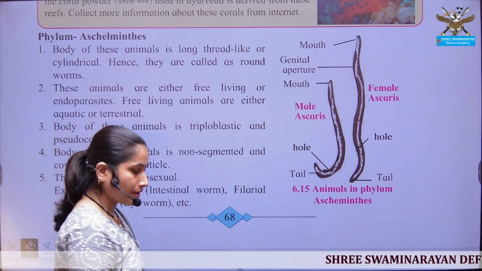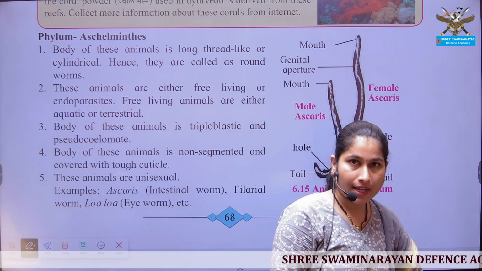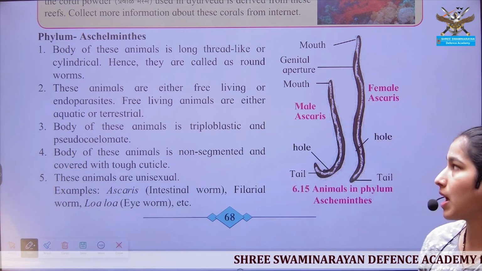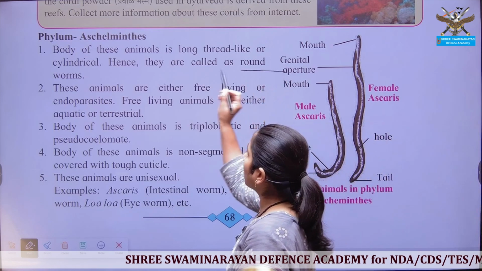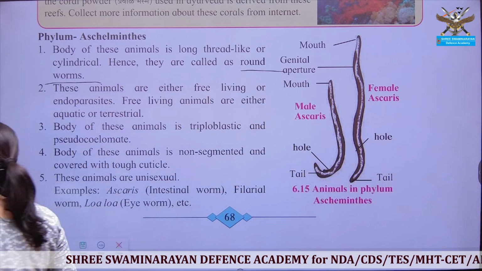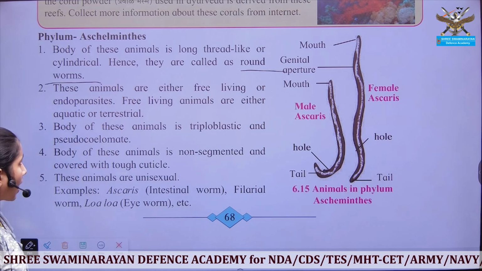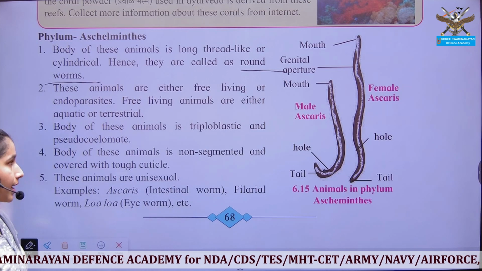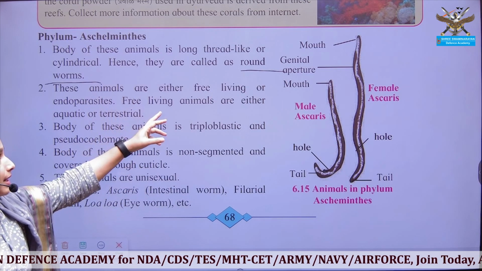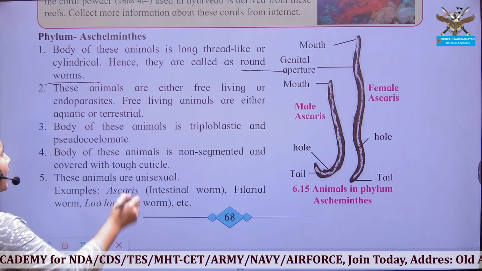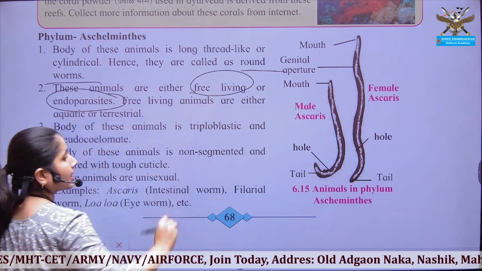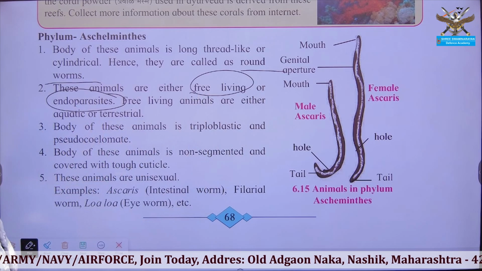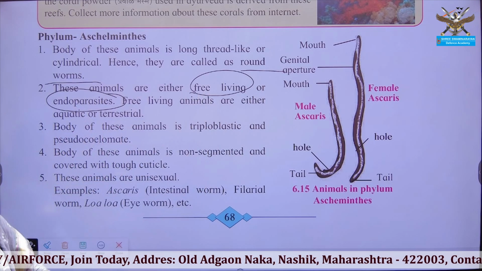Next phylum, that is Aschelminthes, also known as roundworms. What is their habit and habitat? Free living and endoparasite. These are also endoparasites causing different diseases to humans and different types of organisms.